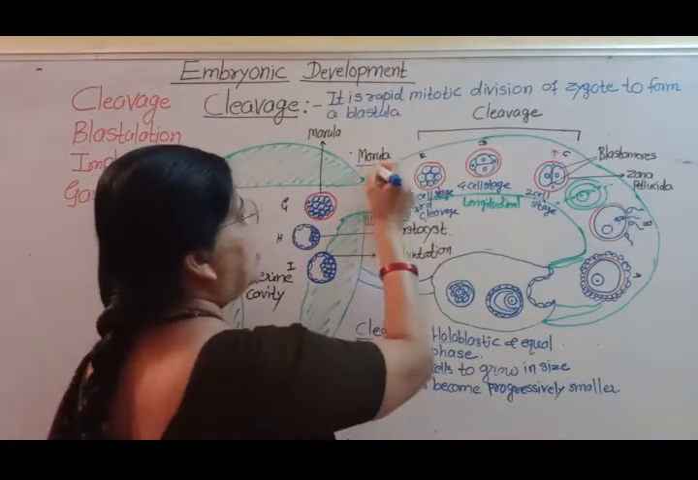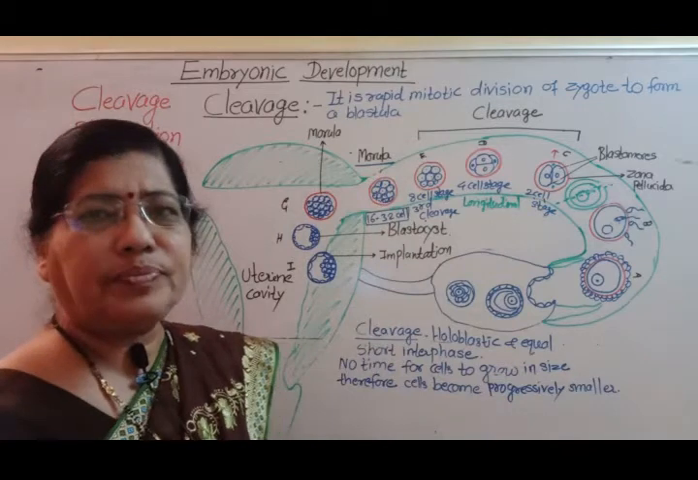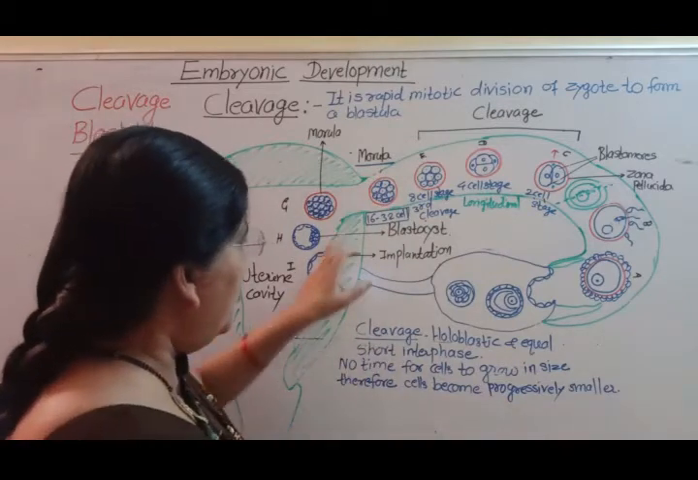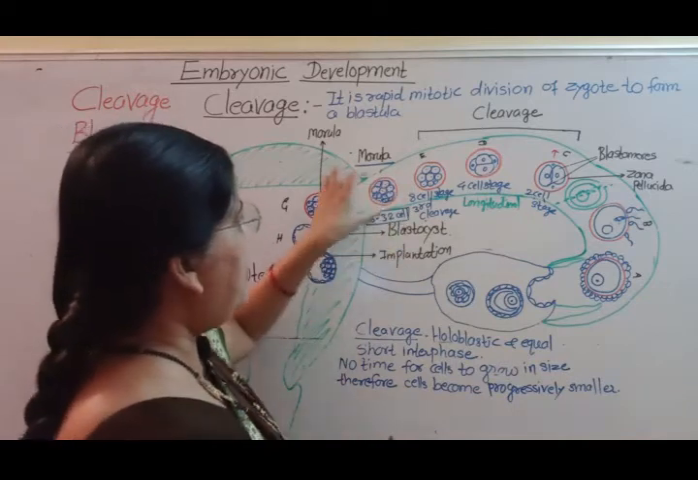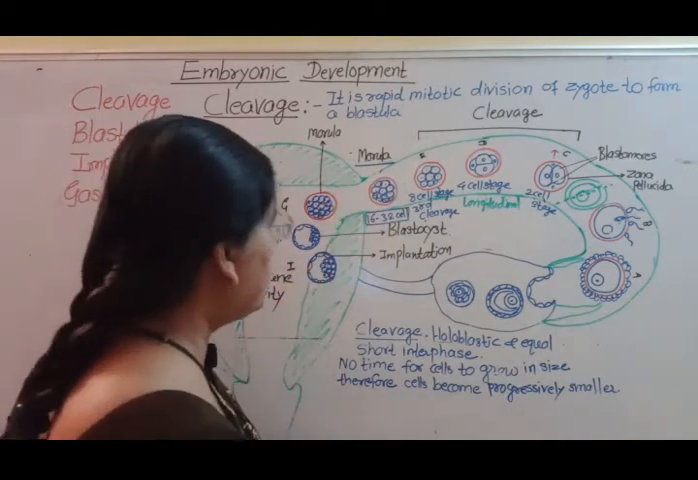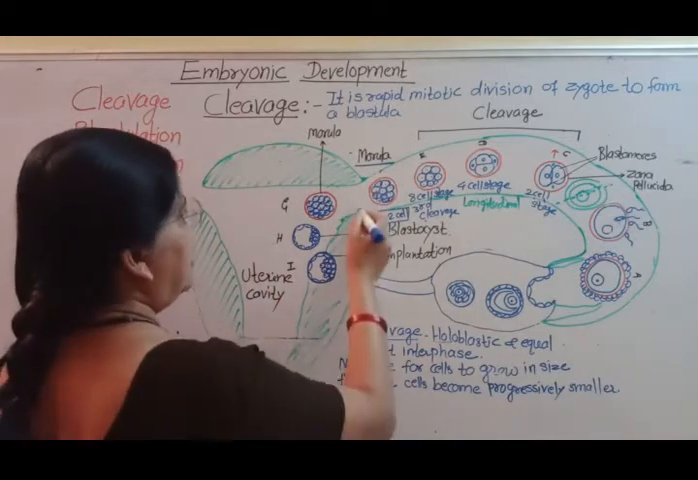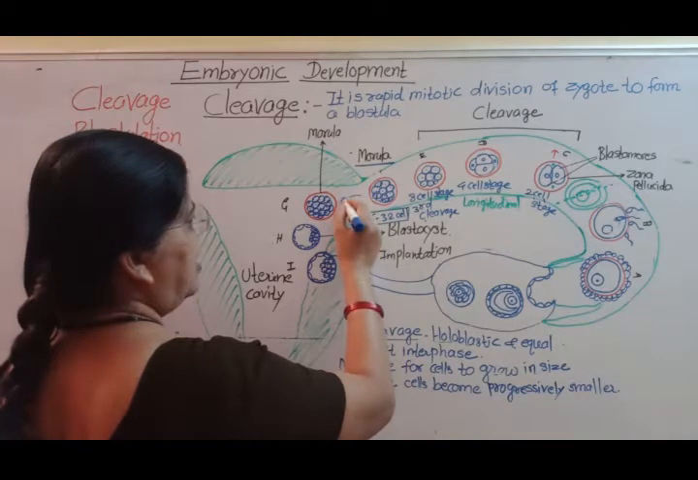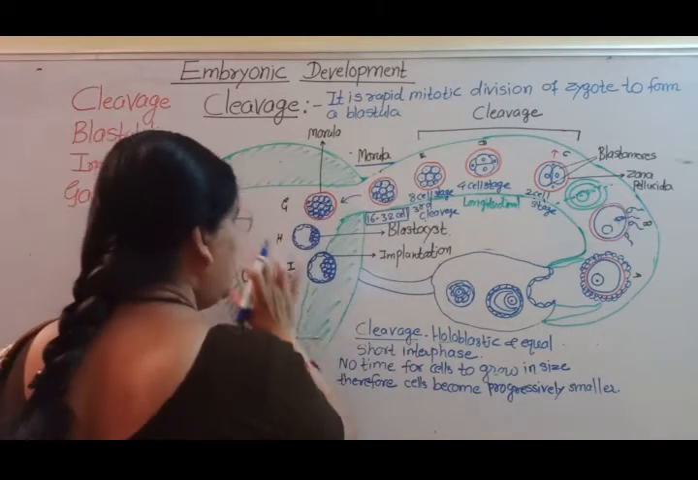is called as morula. And morula appears like a mulberry, and hence it is called as morula. Then this morula gets entry inside the uterus. Morula enters the uterine cavity.